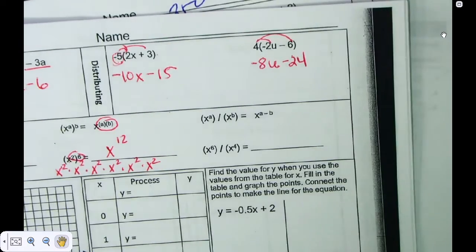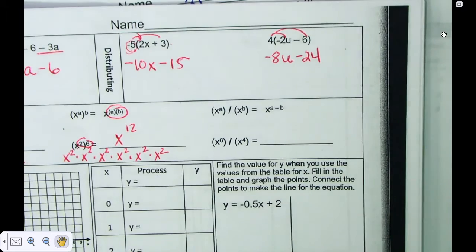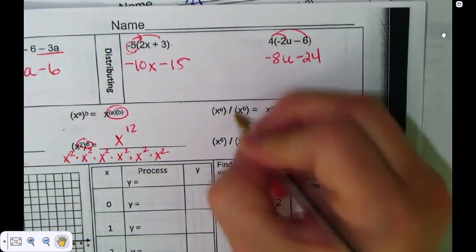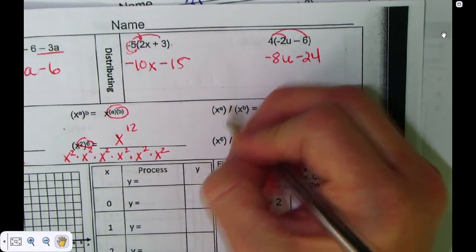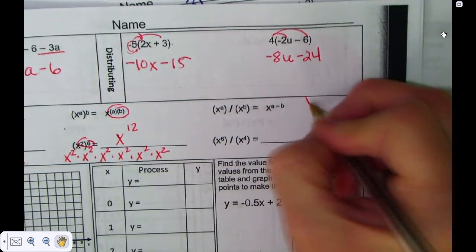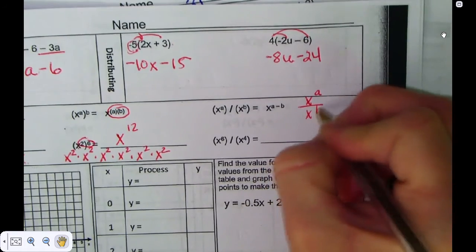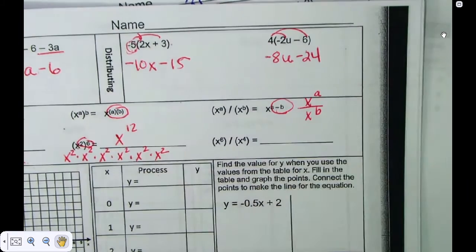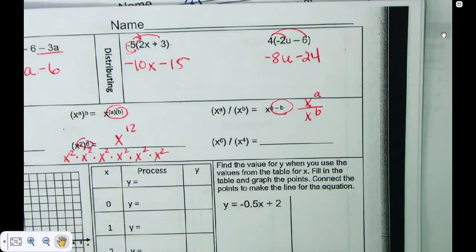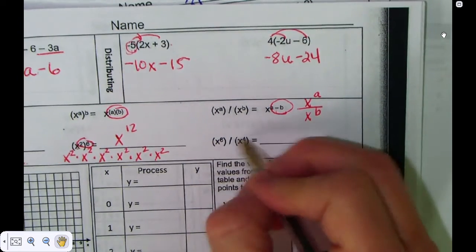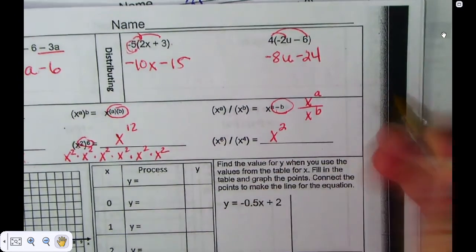They must not have the same program I do on my Microsoft Word. All I have to do, I can do a fraction to show division. This is x to the a divided by x to the b. So all you're doing is subtracting your a and b. So 6 minus 4 is 2, because look what happens.